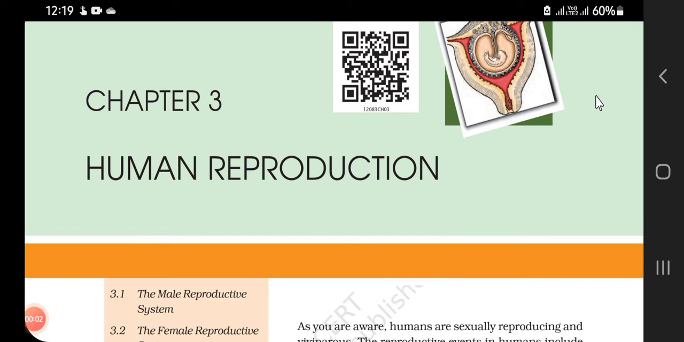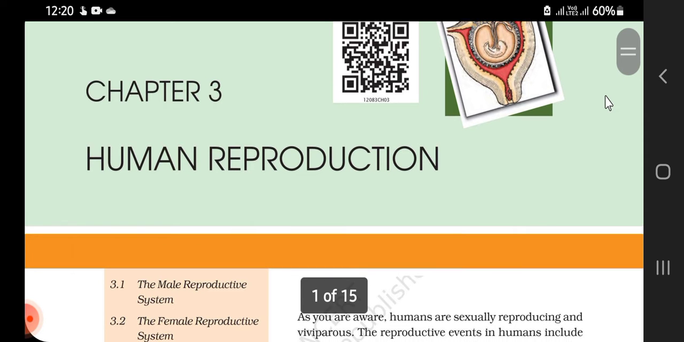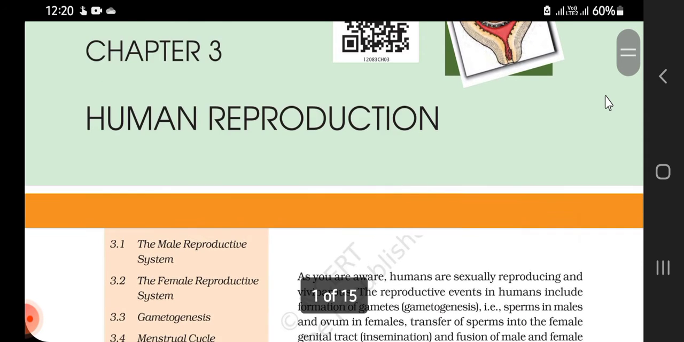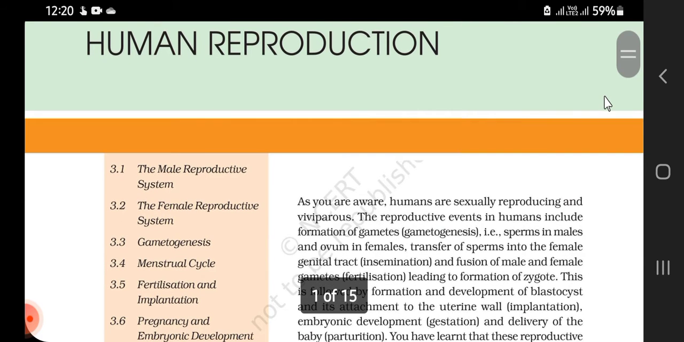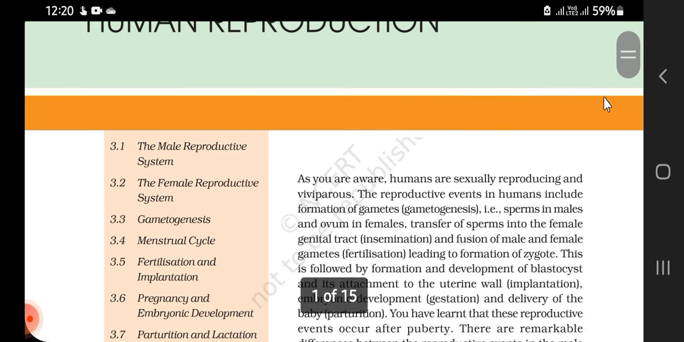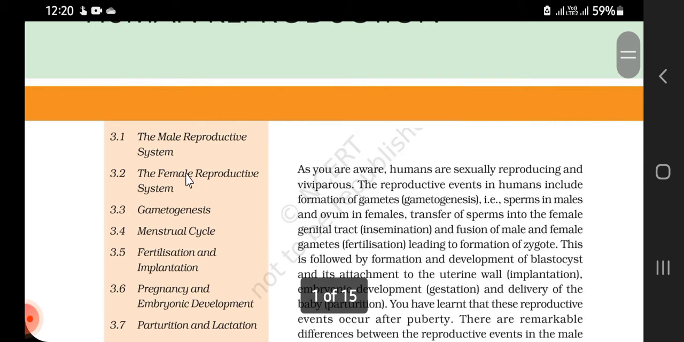Hello everyone, today we are going to start chapter 3, Human Reproduction, the third chapter of Biology class 12th. In this chapter we are going to deal with human reproduction and the process of human reproduction and many more. So let's get started. First, let's discuss the content of the chapter.